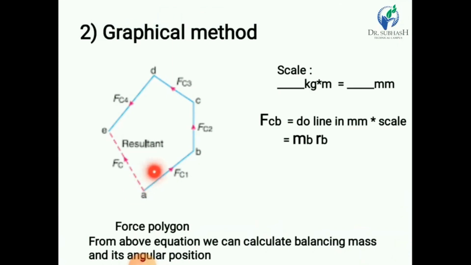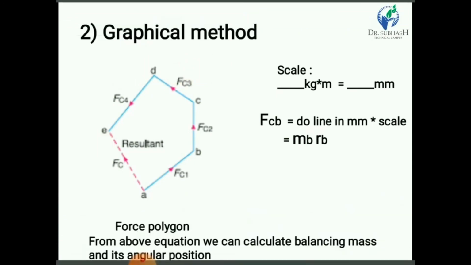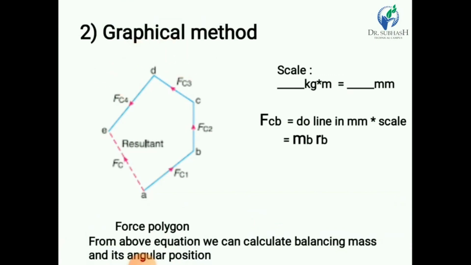Again, draw the AB line, which makes an angle theta 1 with the horizontal line. Then similarly, draw the BC line, which makes an angle theta 2 with the horizontal line. Similarly, draw the CD line, which makes an angle theta 3 with the horizontal, and draw the DE line, which makes an angle theta 4 with the horizontal. The closing side is finally EO, so measure EO.